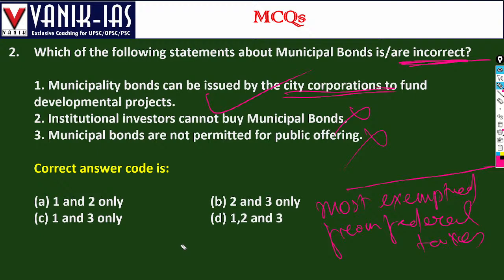Another thing about a bond: for example, there is a 100 rupee bond, you purchase it at 80 rupees, and on maturity you get 100 rupees. So a fixed amount of interest will be there. Initially you purchase at a lower price and on maturity you get the full amount. That is what we call a bond.